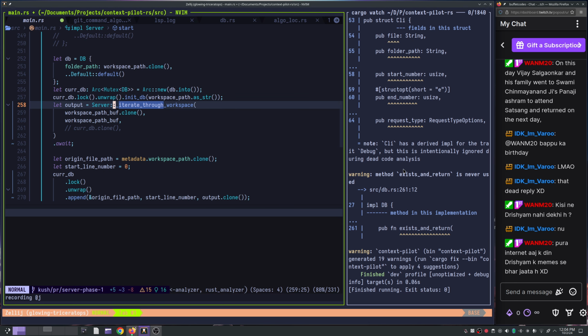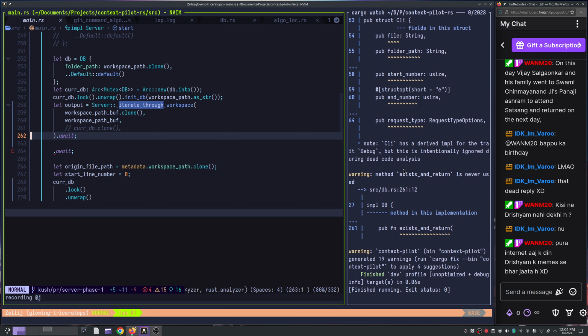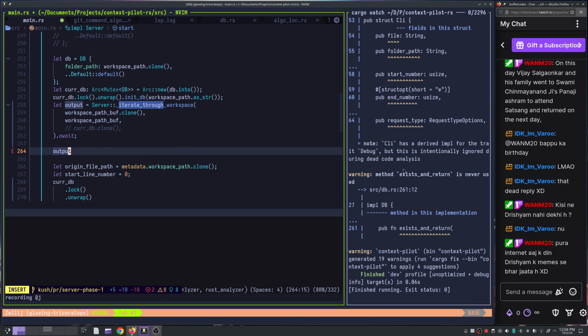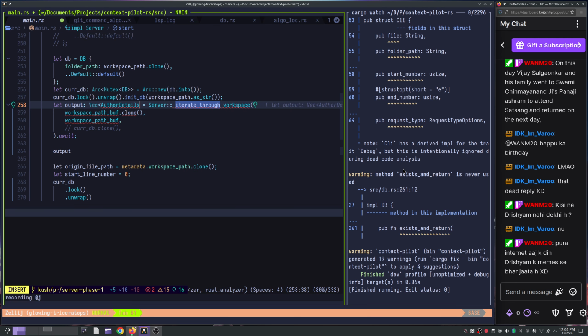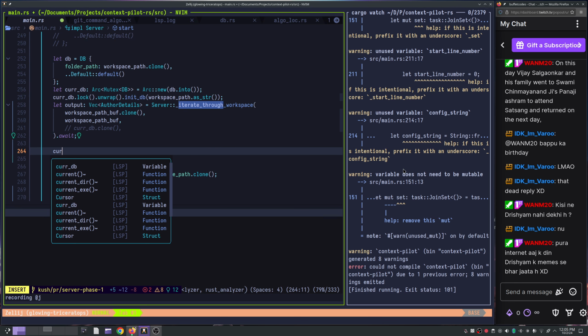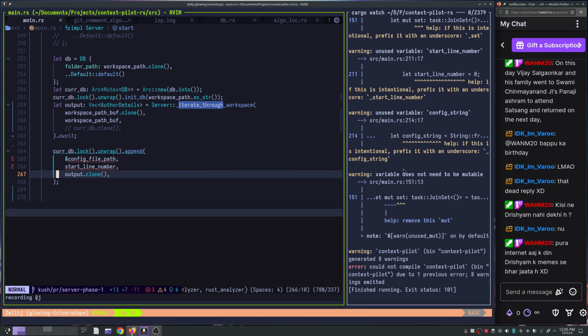Okay. All right, this is fixed, and can I now have, yeah, this can await. Okay, sorry, it was already there. Okay, now see, output is final, like it's a Vec of author details, right? Yeah, this should be of this type, right? So what we can do is current db dot lock dot yes. Yeah, exactly, this is what we want to do, right?